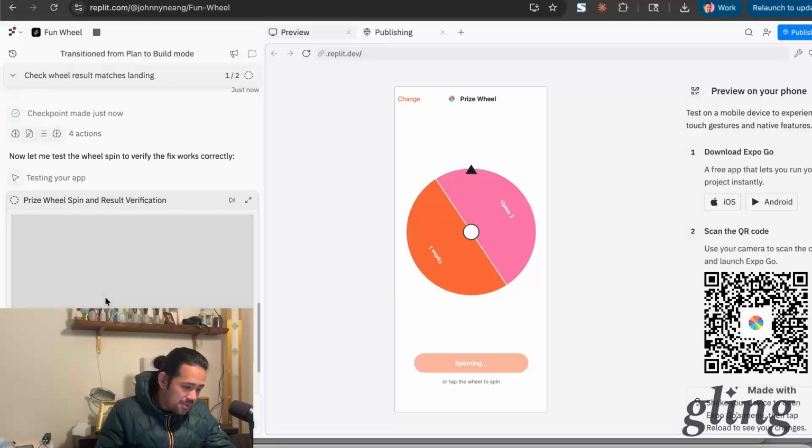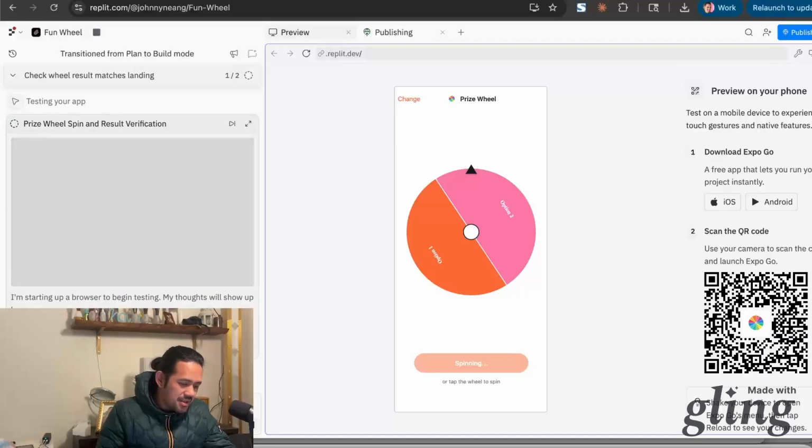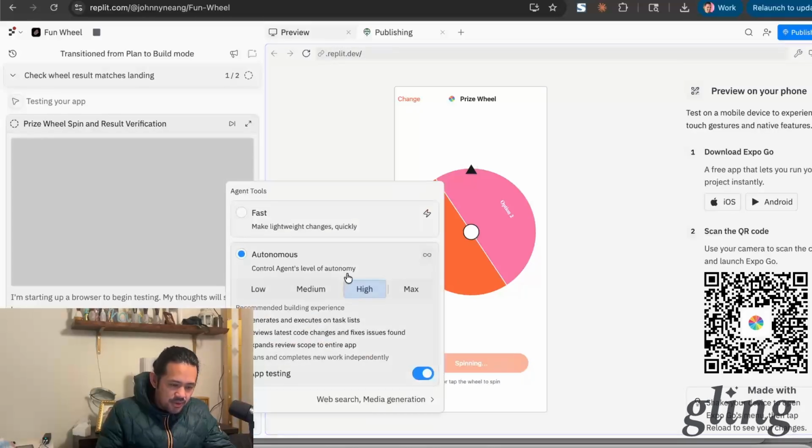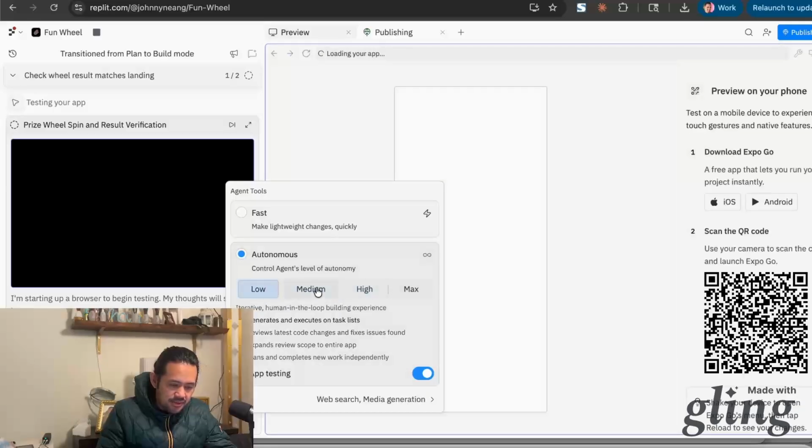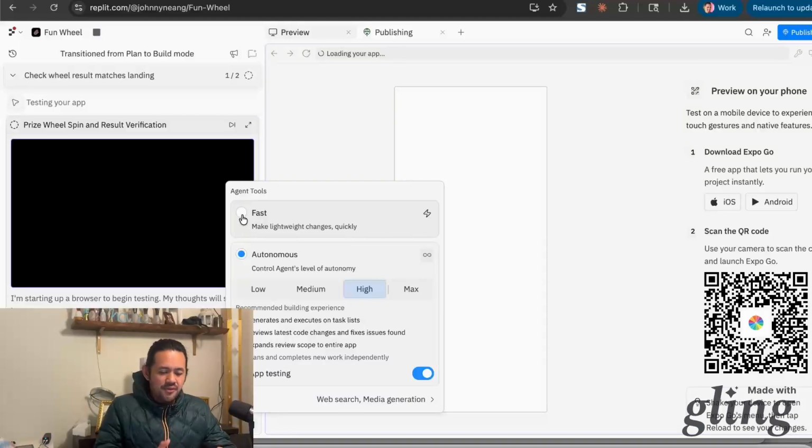Because okay, cool. So what it's actually doing on its side now is Replit actually has the ability to test and validate. What's interesting is if you click on these agent tools here, you can choose how much autonomy you want to give it. Depending on what you do, that request was a pretty medium to high, but it's nice because it includes app testing. You can toggle that on or off, and if it's small, like copy changes that you don't think will have a big impact, then the lightning bolt is great.